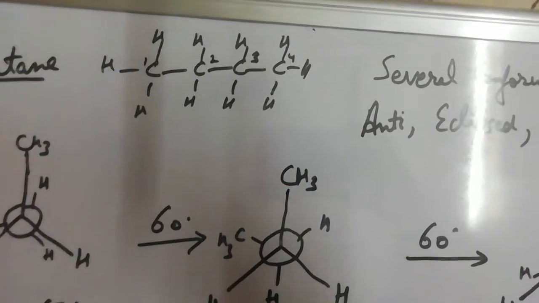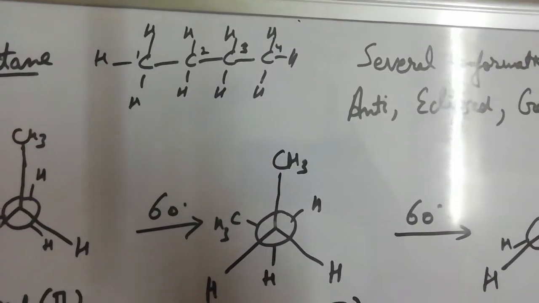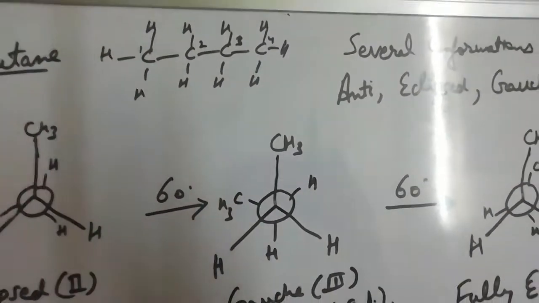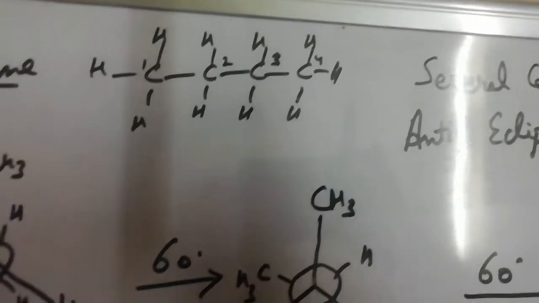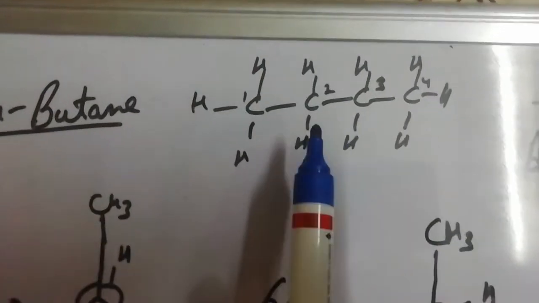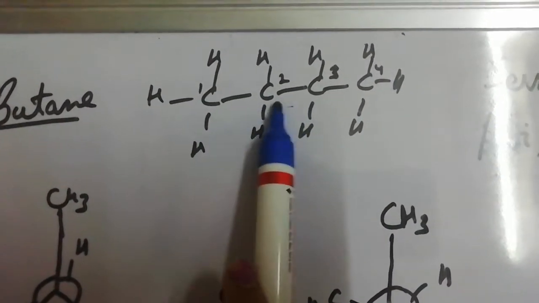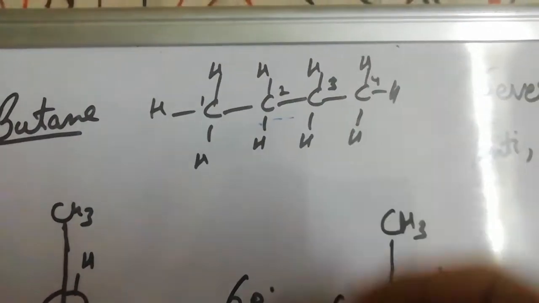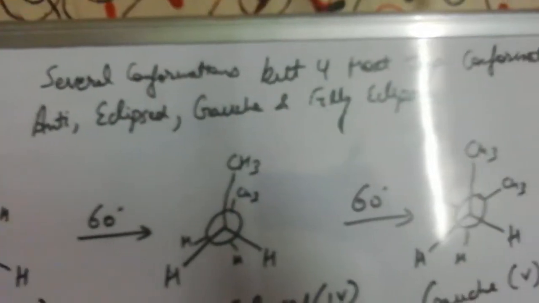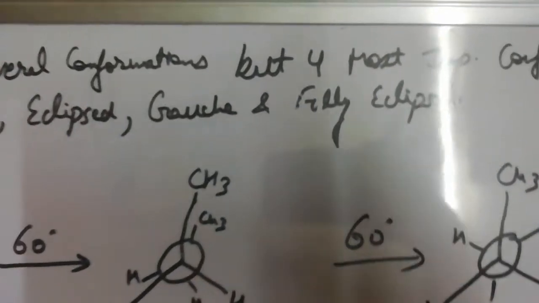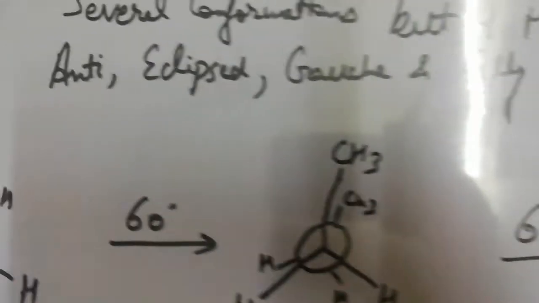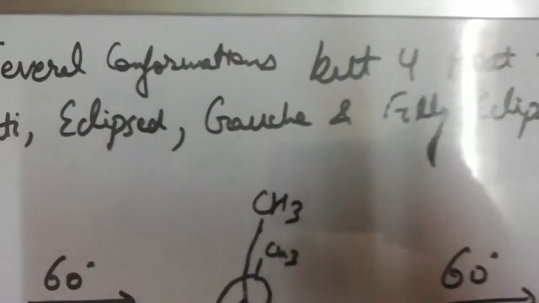So this is the structure of butane, CH3, CH2, CH2, CH3. This is our central bond, that is the bond between carbon number 2 and carbon number 3. This is the central bond which will be held still, and this carbon will also be rotated and this carbon will also be rotated. So several conformations are possible, but four most important conformations of normal butane are anti, eclipsed, Gauche